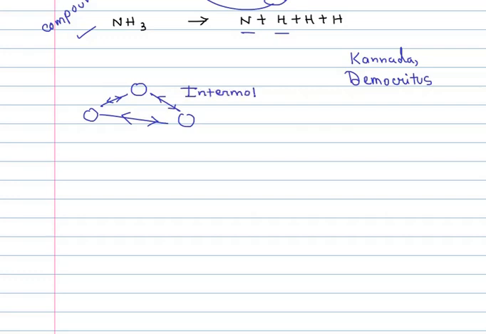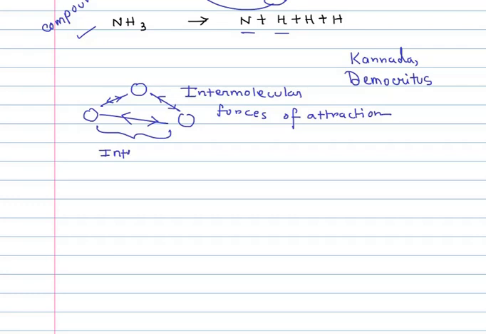And what are these forces called? Intermolecular forces of attraction. They hold the molecules together. And the greater the strength of this intermolecular force, the lower will be the space, the distance between the molecules.